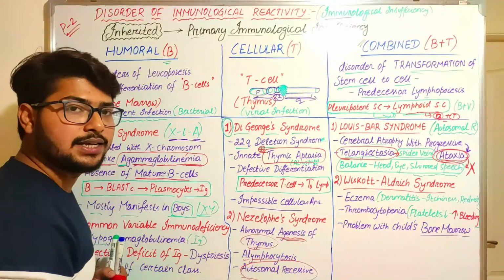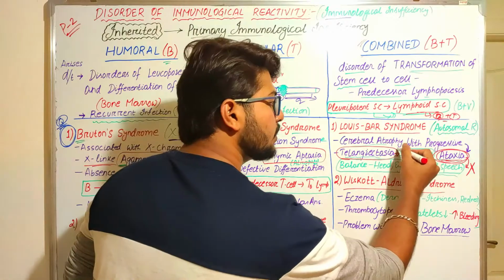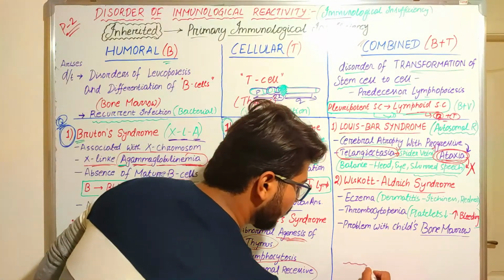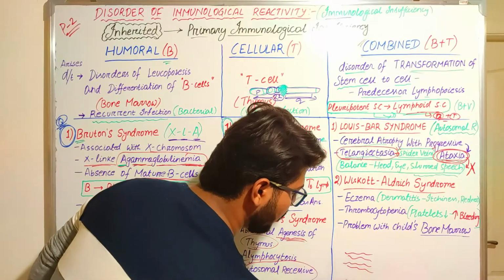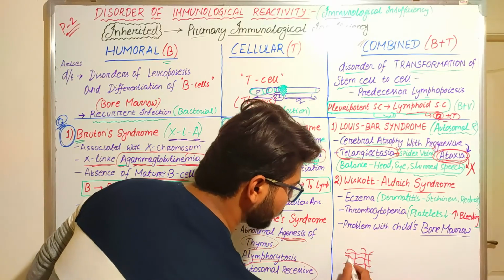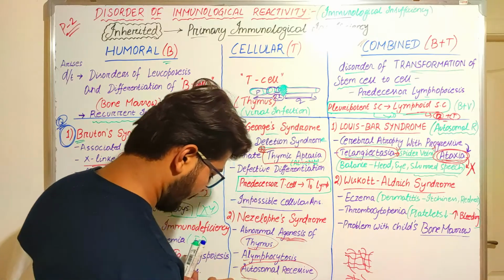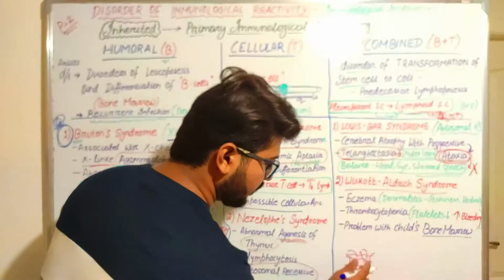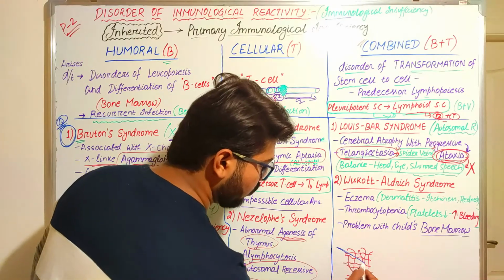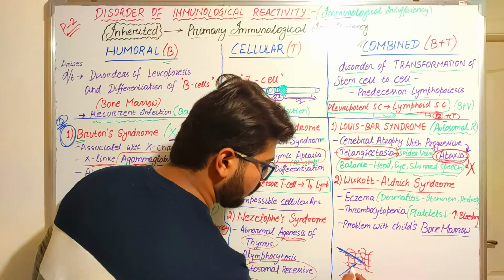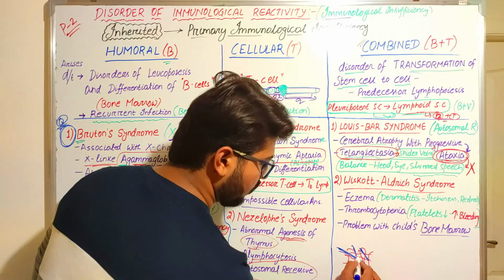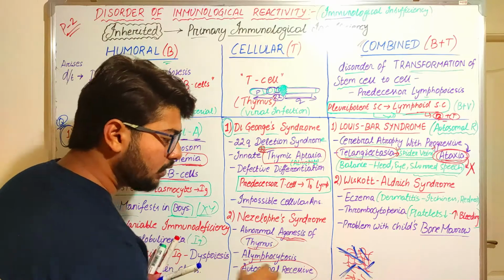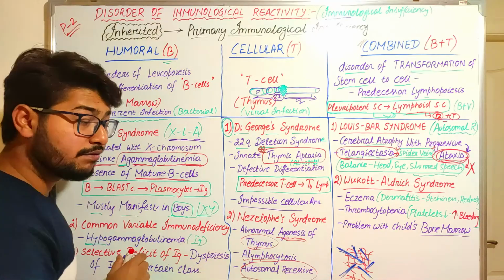What do you mean by telangiectasia? Telangiectasia is otherwise known as spider veins. Spider veins means there will be veins on the surface of our body. This is the skin part, the red one is the skin part and the blue ones are the veins.